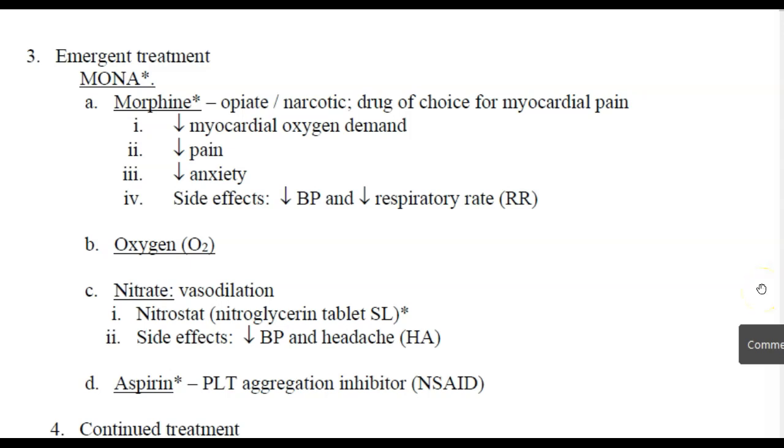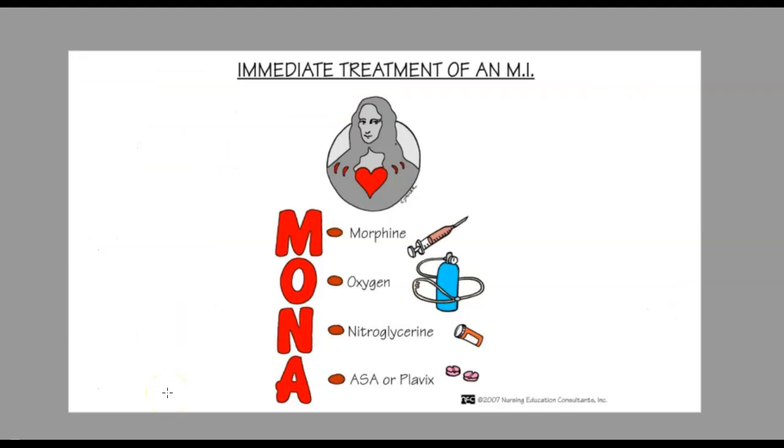What is the treatment for unstable angina? This is something that you have to remember from now on. MONA is a treatment for unstable angina. What does MONA stand for? M stands for morphine, O, oxygen, N, nitrate, and A, aspirin. Unstable angina oftentimes is equivalent to a myocardial infarction.